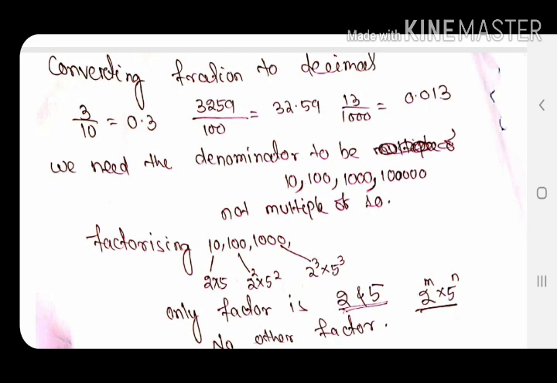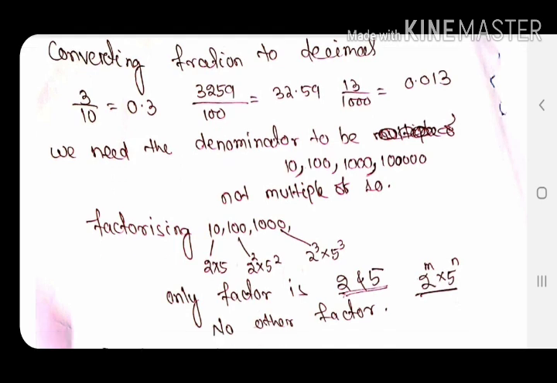If you recall, in our earlier classes we were converting fractions to decimals. For example, 3 by 10: we write the numerator 3 or 03, then see how many zeros are in the denominator with 1, it is 10, and from the right side we put 1 decimal place, that's 0.3. For example, 3259 by 100, so from the right side we put 2 decimal places. This is the best way to convert a fraction to a decimal when the denominator is 10 or 100 or 1000.